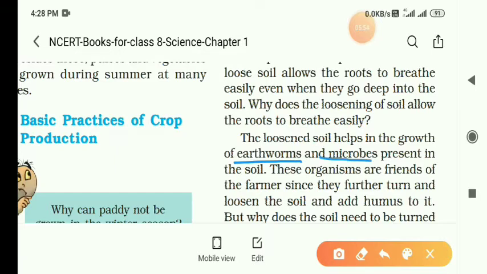Earthworms and microbes like bacteria, protozoa, and fungi are all present in the soil. These organisms are friends of the farmer. Why? Because they turn and loosen the soil and add humus to the soil. Humus means decayed bodies or residues of plants and animals.